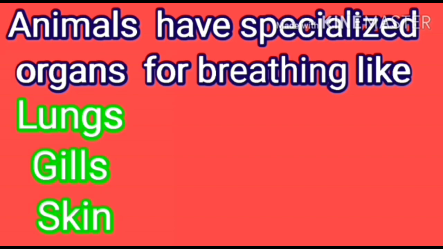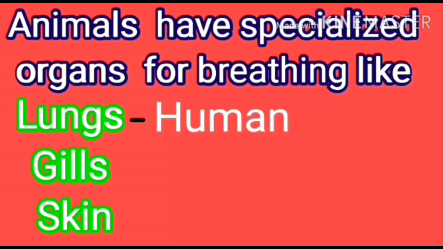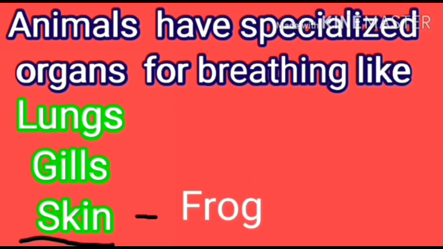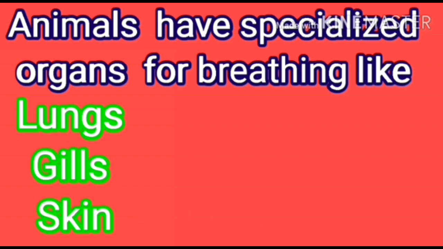Lungs are the respiratory organs, the breathing organs, in terrestrial animals like humans, reptiles, and aves. Gills are the breathing organs in aquatic animals, for example fishes. Skin is a respiratory organ in moist-living animal species like earthworm and frog, along with its tracheal system present in arthropoda. In animal species, specialized breathing organs are present. These organs are used to take in oxygen and release carbon dioxide.